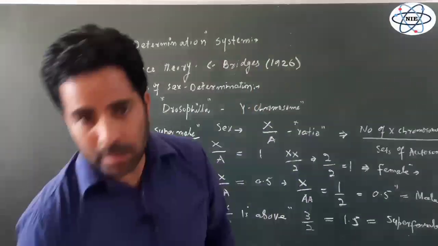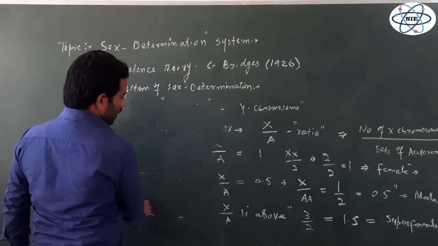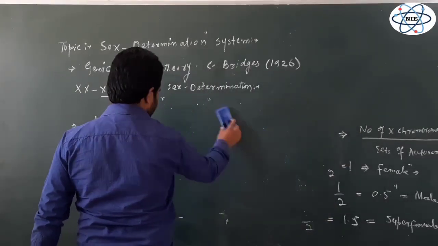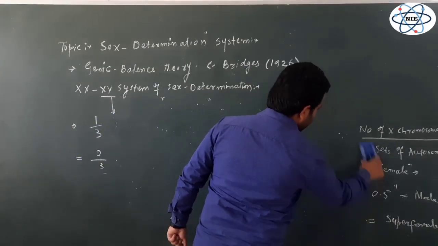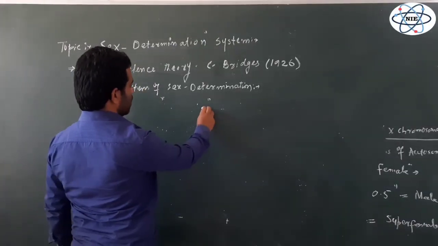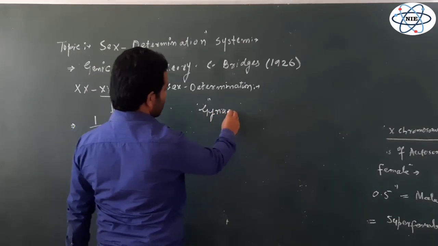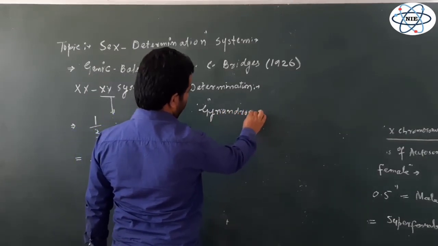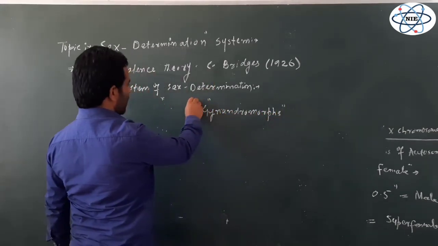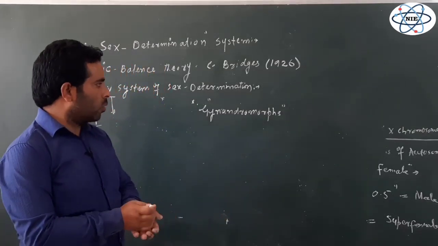There is one more interesting thing in Drosophila that I would like to tell you. Some individuals, some flies in Drosophila, develop as gynandromorphs. Some individuals are called gynandromorphs. Gynandro means having some female tissues, andro means having some male tissues.